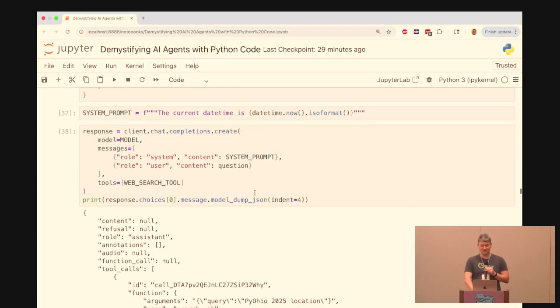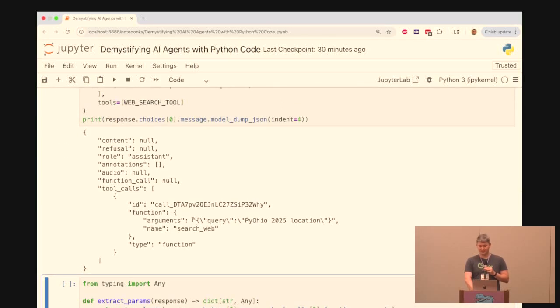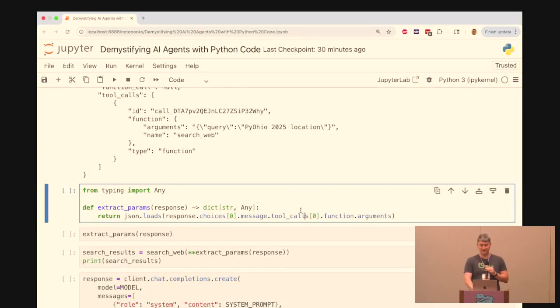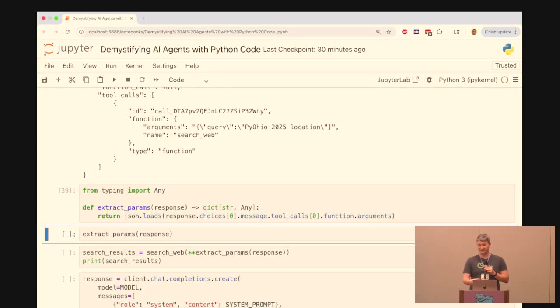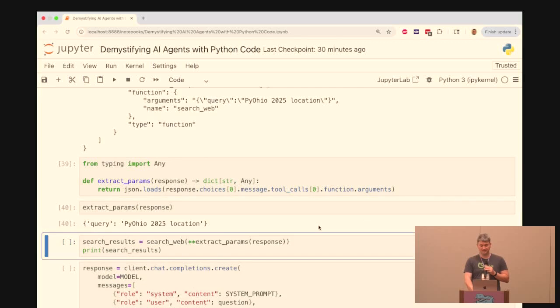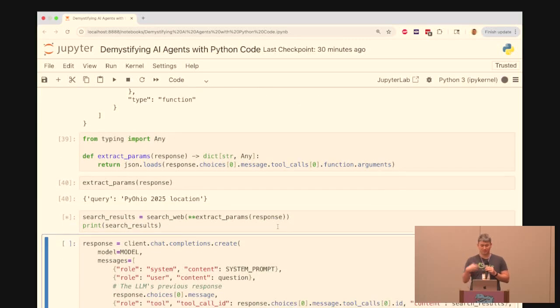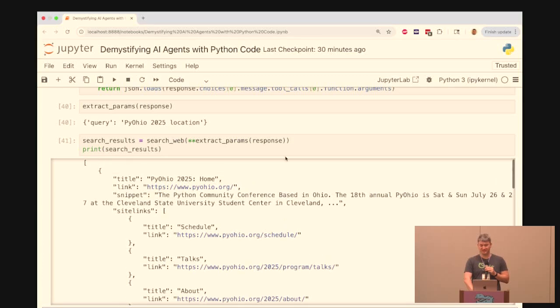Now we can see I get back this JSON response, and inside, this is the part I care about, the response is telling me, call your function named search the web with these arguments. So it's given me a query and a function similar to how I did it above, but it's much easier to extract now, because all I have to do is load this JSON to get the parameters. I don't have to use regular expressions or something like that, because it's now given to me in a structured API. So I can get that the query should be this. And much as I did above, I can pass that to my search function, and I get results.